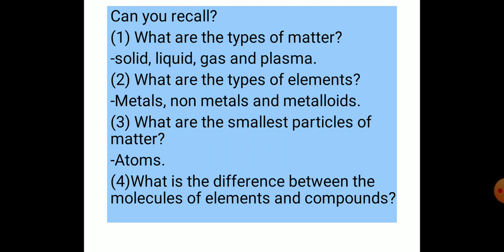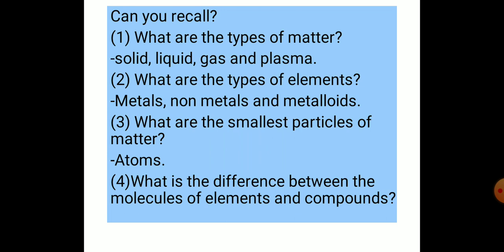Okay. Then number 2. What are the types of elements? There are different types of elements. The answer is metals, non-metals and metalloids. Number 3. What are the smallest particles of matter? We have studied that the smallest particles of matter are atoms.